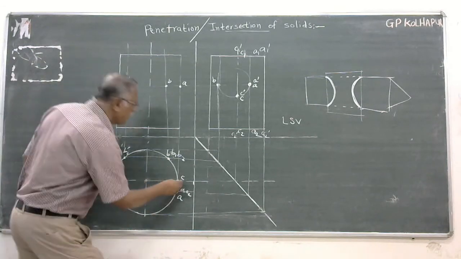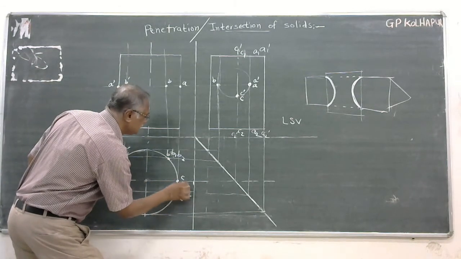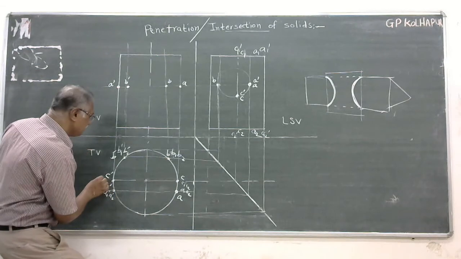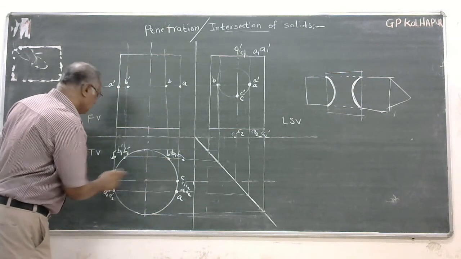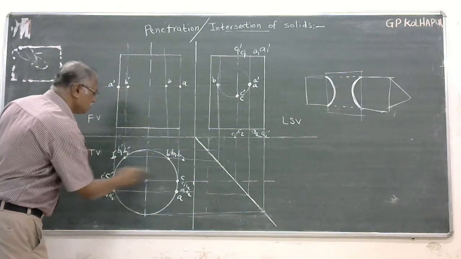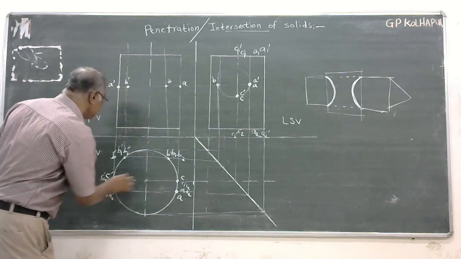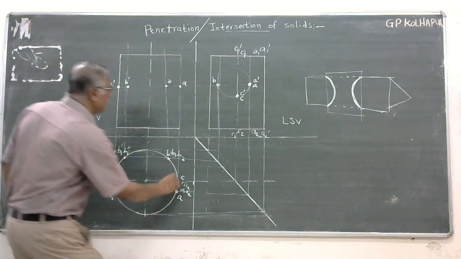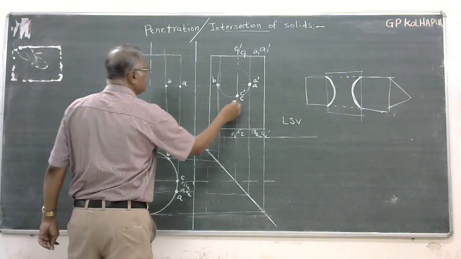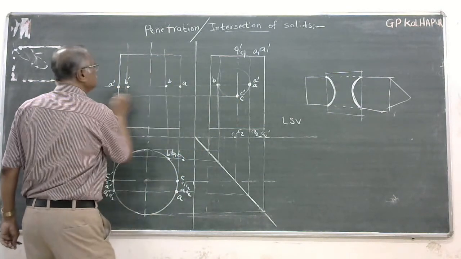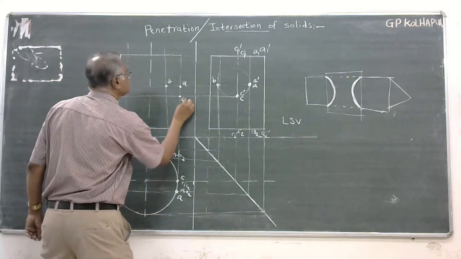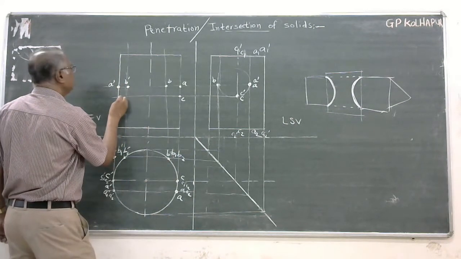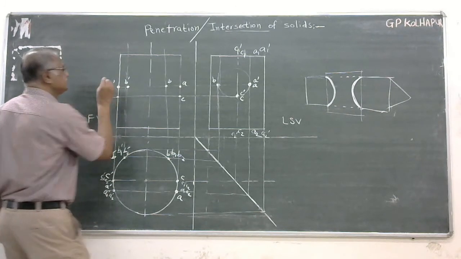I will not draw now the C1, C2 generator, or C1 dash, C2 dash. I will directly locate C and C dash here. Again, I will draw projectors, and these will be here, that is C, and here it will be C dash.